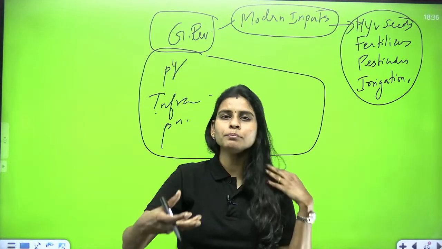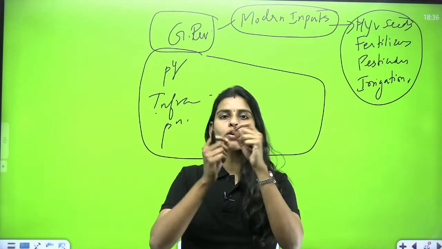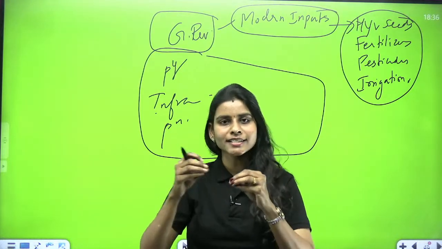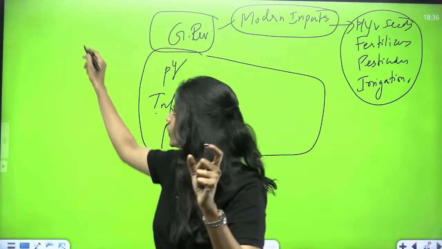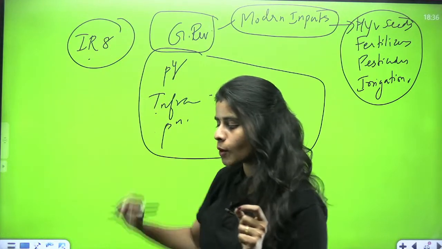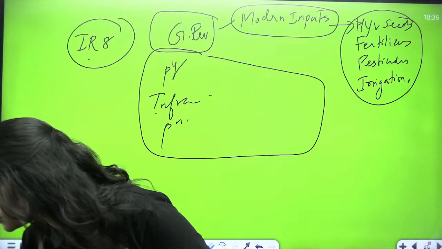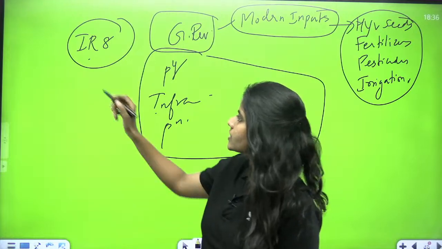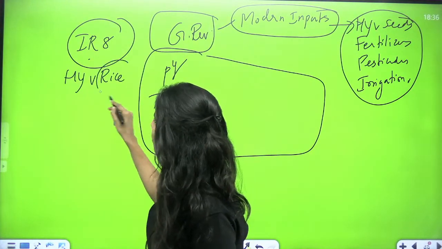And how did he basically do that? How can we develop high yielding variety seeds? Simply by crossbreeding different varieties which have very good traits needed for producing higher yields. Let me give you one quick example, IR8. If anyone knows what IR8 is, please drop a message in the comment section. What is IR8? Any idea? It is a high yielding variety of rice.